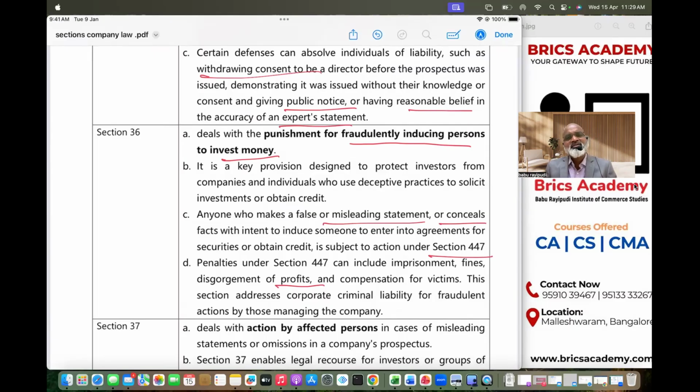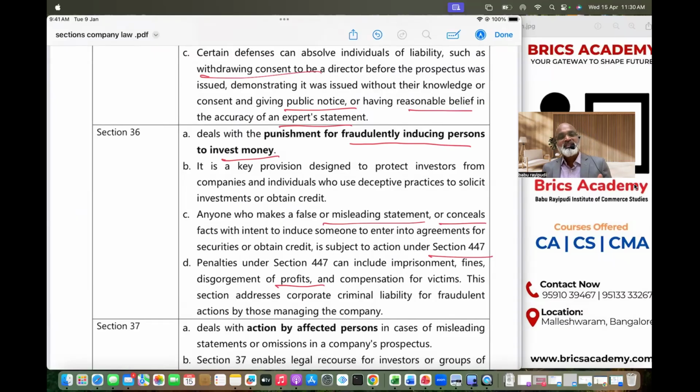So section 36 talks about you not only gave a misleading information, but you also induced the investors to invest money. That means you deliberately made an attempt to convince them to enter into contract with the company, maybe underwriters, maybe investors, etc. So section 34 talks about criminal liability for misstatements. There also there's an exemption if in case they prove that the information was immaterial.